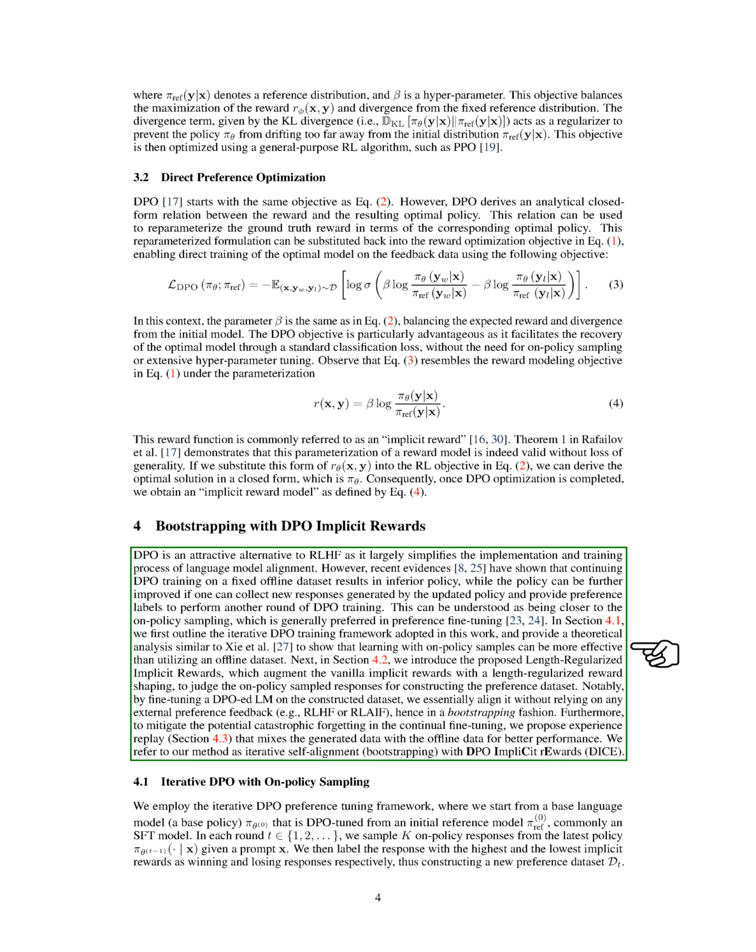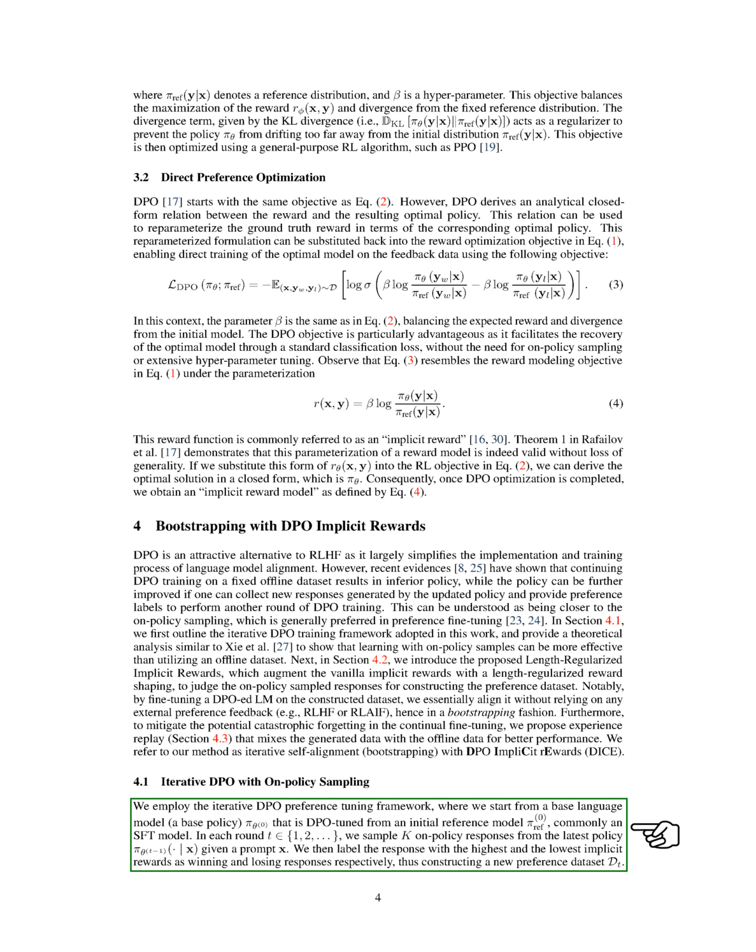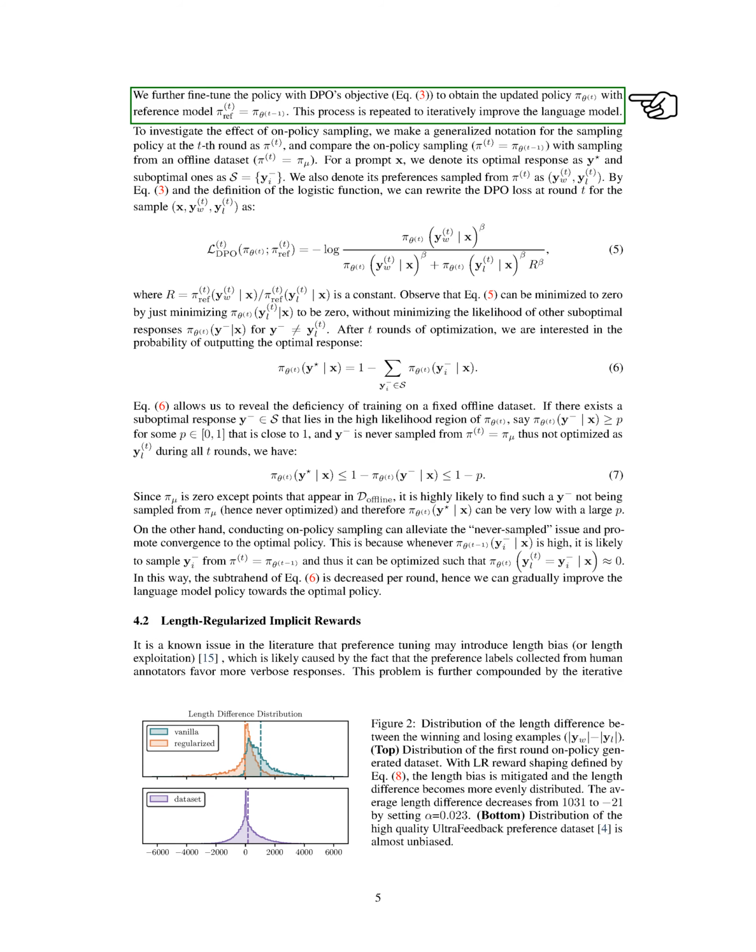Section: Iterative DPO with on-policy sampling. In this section, we utilize the iterative DPO preference tuning framework. We begin with a base language model, which is adjusted using DPO from an initial reference model, typically an SFT model. In each round, we gather on-policy responses from the current policy given a prompt. The responses with the highest and lowest implicit rewards are labeled as winning and losing responses, creating a new preference dataset. The policy is then fine-tuned with DPO's objective to update it, and this process is repeated to enhance the